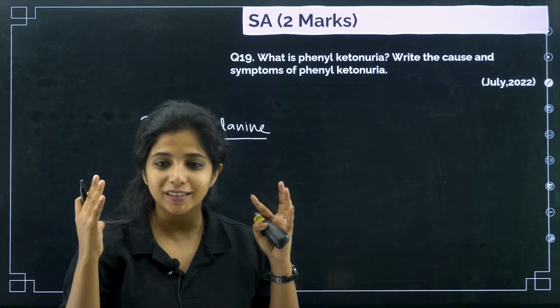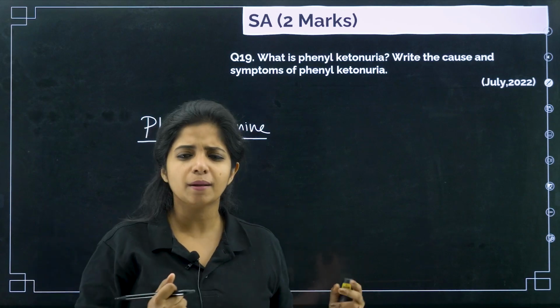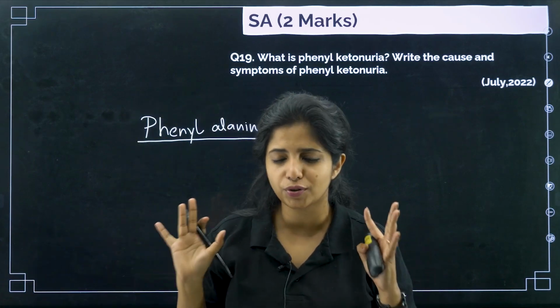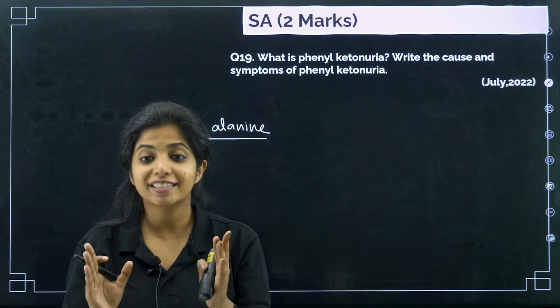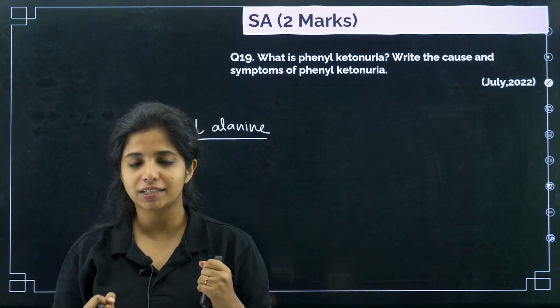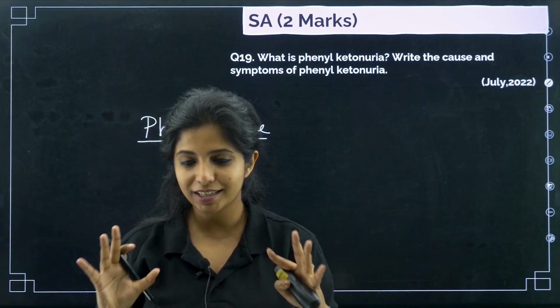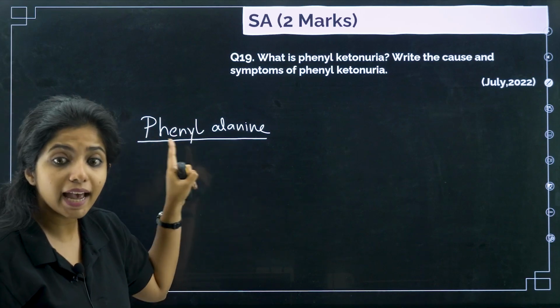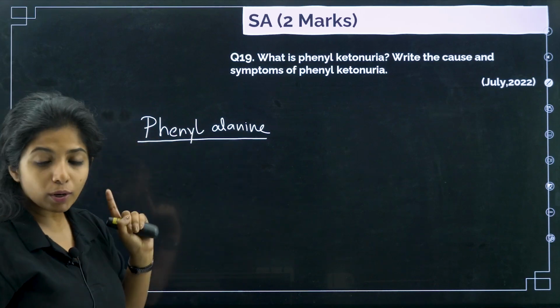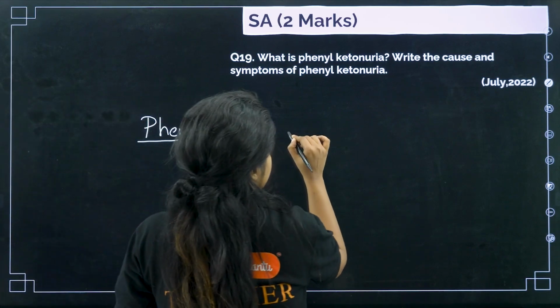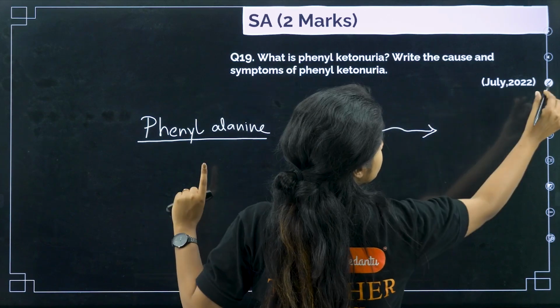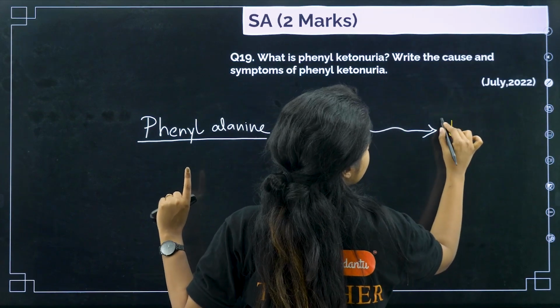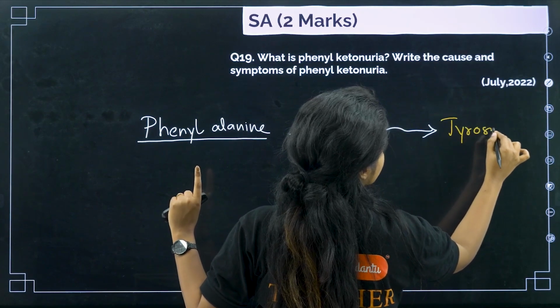I hope, children, you are understanding the way of teaching. I am trying to teach you the concept first so that it does not look like I am directly teaching the answer. I want you to understand the concept, so it becomes easy for you to frame your own answers as well. So over here you have an amino acid known as phenylalanine. And there is some enzyme which will be converting this phenylalanine to a very important thing, which is known as tyrosine.